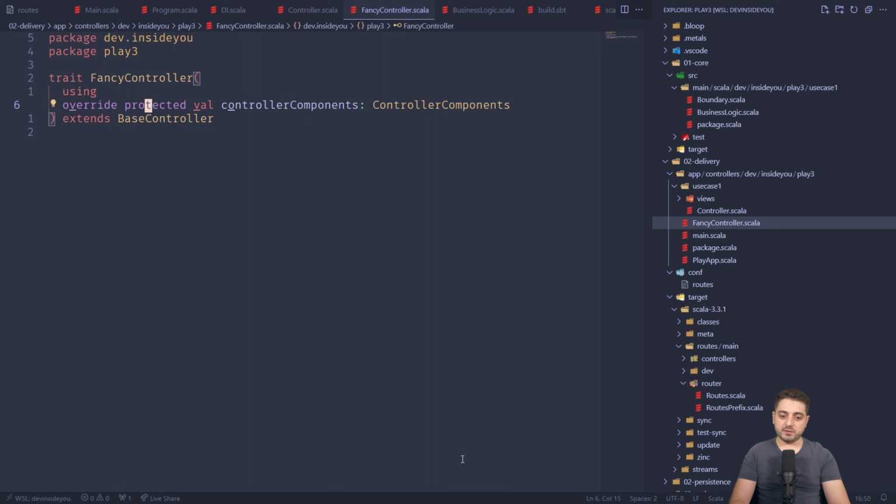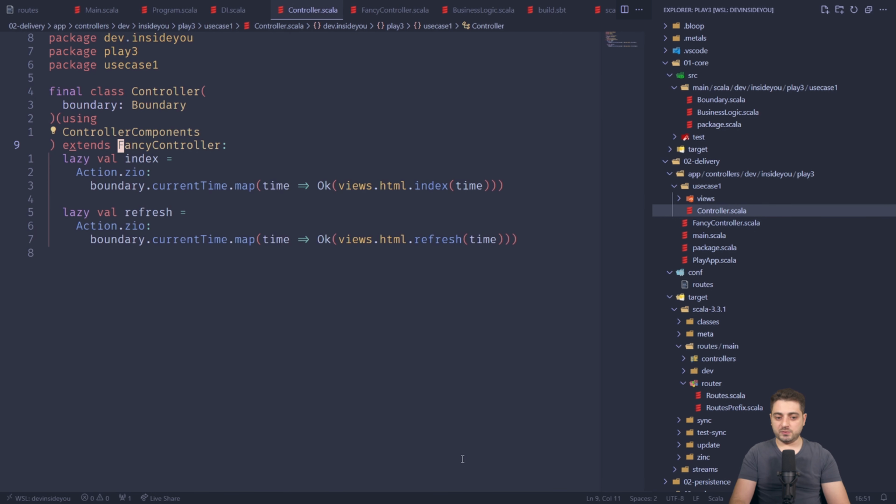And this base controller requires controller components. Okay, so this implicit parameter is actually going to override this controller components. And so you kind of don't really need to understand this. Once you have it, all of your controllers will look like this, right? They just need this tiny portion. The rest looks like a regular class, like a regular controller. You give it the boundary, you do something with the boundary when the route is hit.